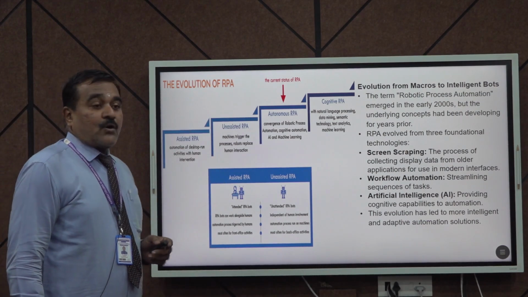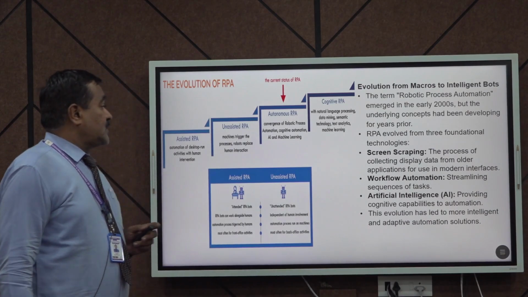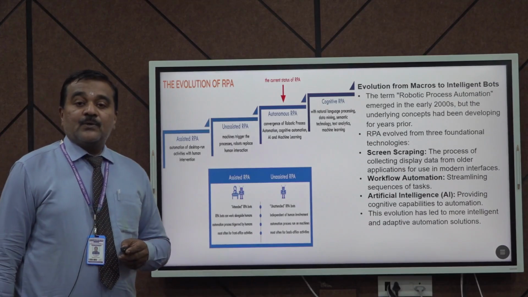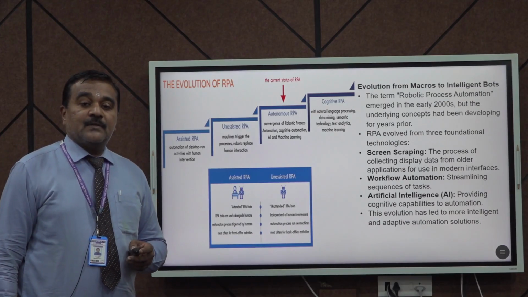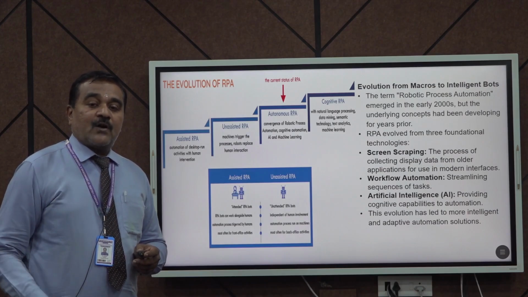So here I have mentioned the evolution process. The first one is cognitive RPA, the second one is autonomous RPA, the third one is unassisted RPA, and the fourth one is assisted RPA. So there are four sectors which will evolve to connect with the next level of the automation process.